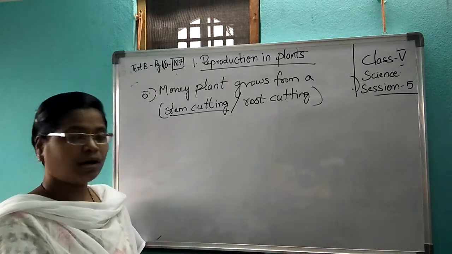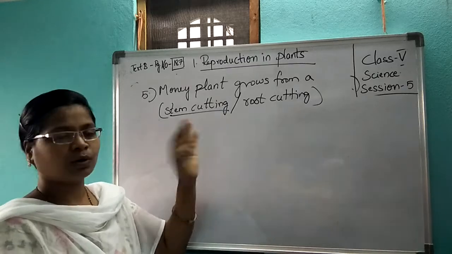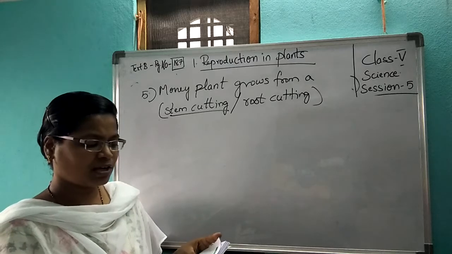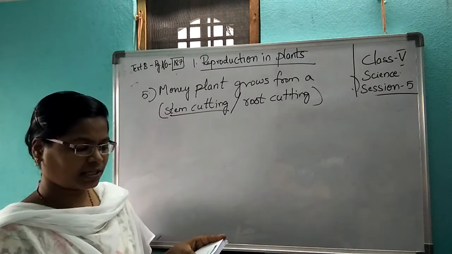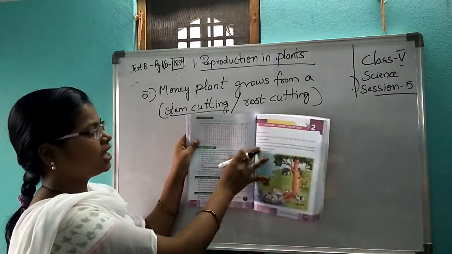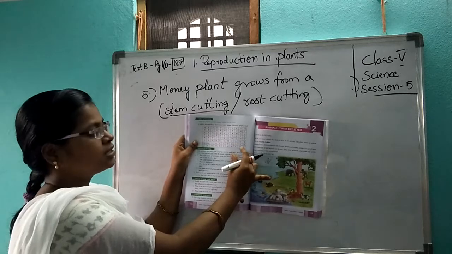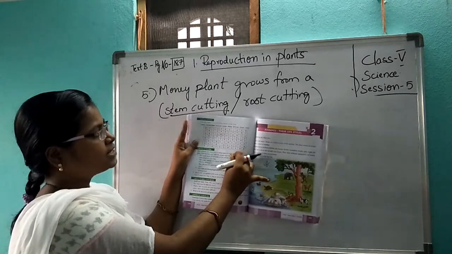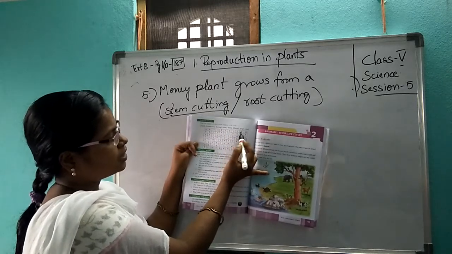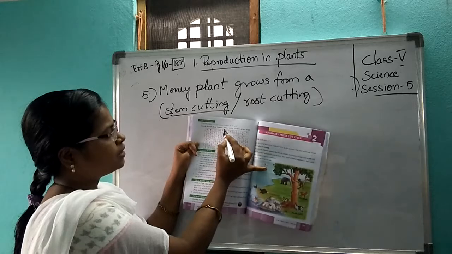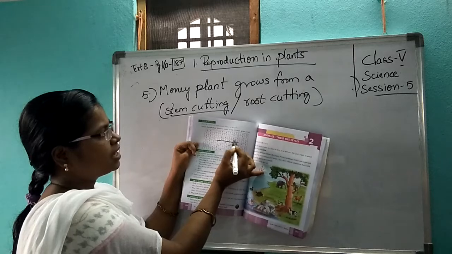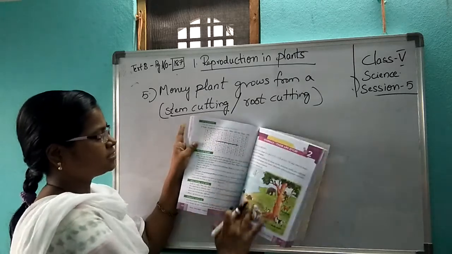Turn to page 188. If you have finished underlining, finish it fast. Now turn to the next page. Find the names of 8 plants hidden in the grid. Okay, this is a game for you. You have to find radish. Where is radish located? You have to see. Where is beetroot? You have to play this. Okay, potato. See, I have potato here. Like this, you have to make a box and find them.